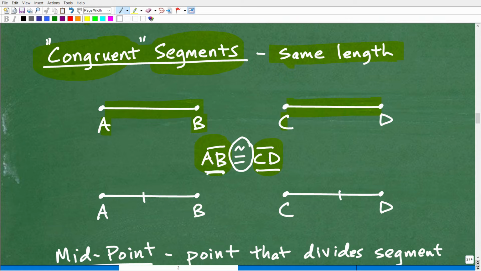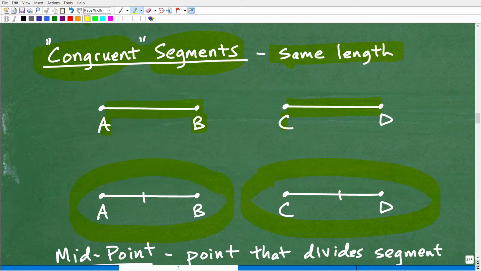Okay, so now another way we can establish that two things are congruent, it doesn't have to be line segments, by the way, it could be other things as well, is by using these little hash marks right there. So let me go ahead and erase this here for a second. If I had these two line segments, and notice there's a little line right there and a little line right there, that's indicating that this and this, these are congruent segments. So that's what that means. So this is often used as well.